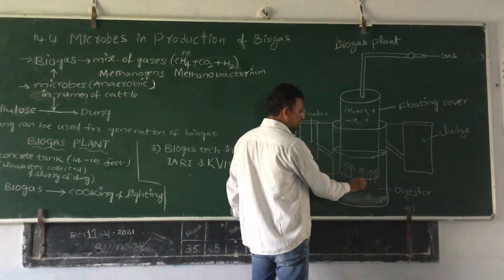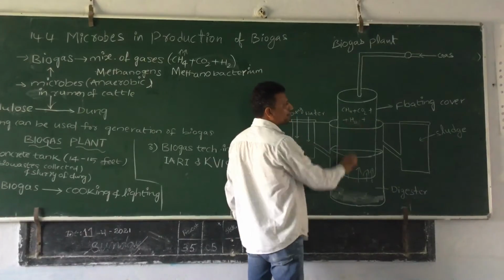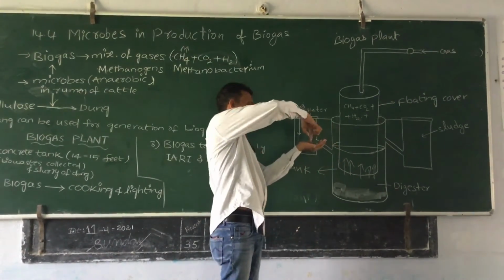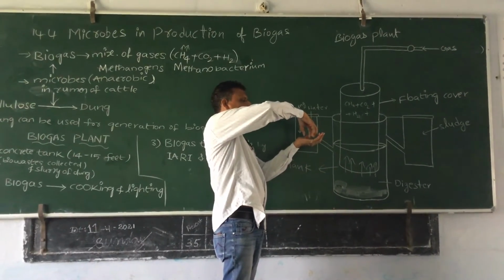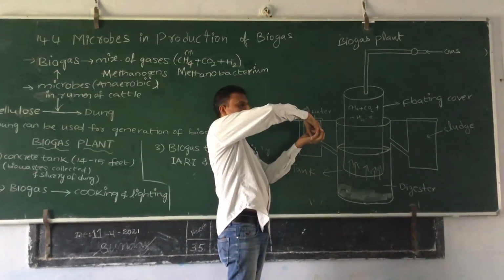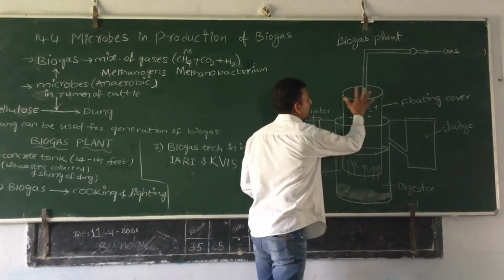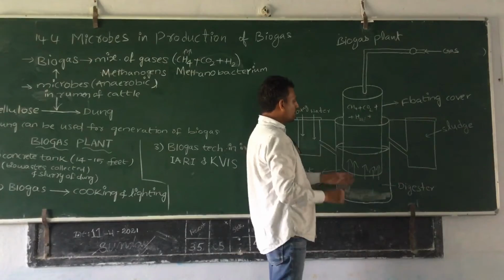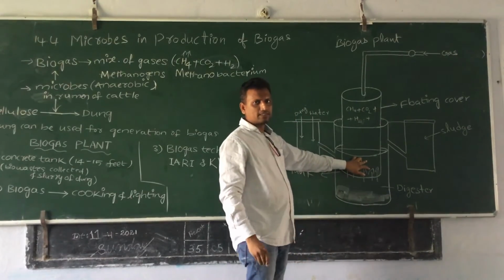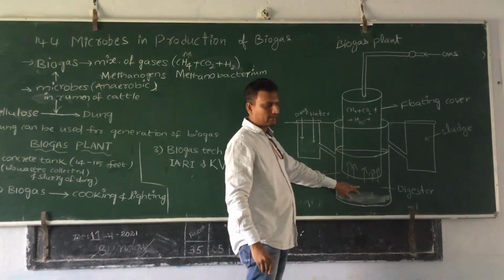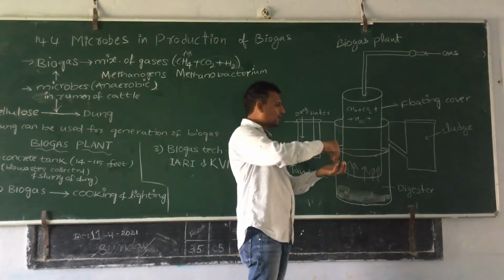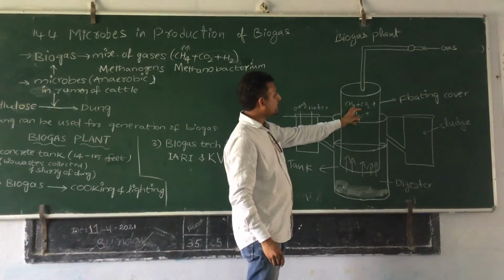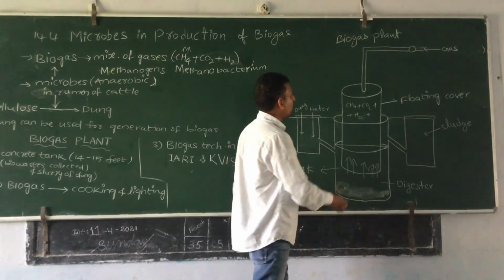Those gases are collected in the floating cover. It is open here. From the slurry, after digestion, the gases released are collected here, because the upper part is empty. It is partly submerged in this tank. It is floating. So the gases released during digestion are collected here in the floating cover.